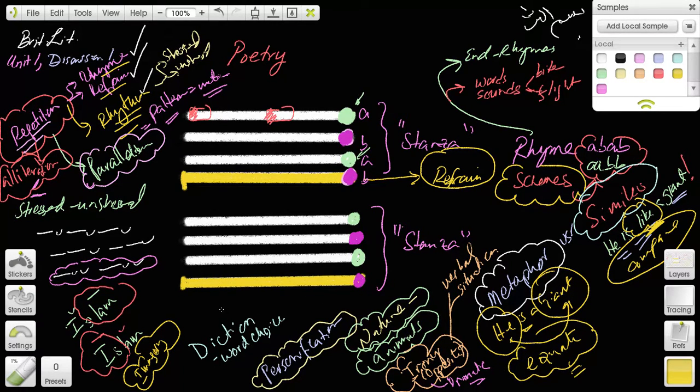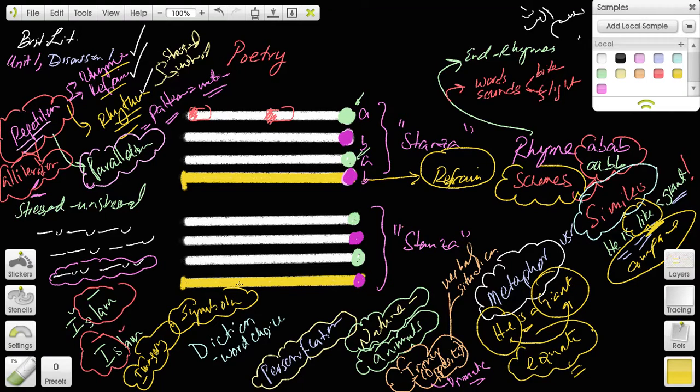And the last word here is symbolism. Symbolism are things that represent ideas. For example, a story of a bird in a cage might be a story about freedom and lack thereof. That is symbolism.